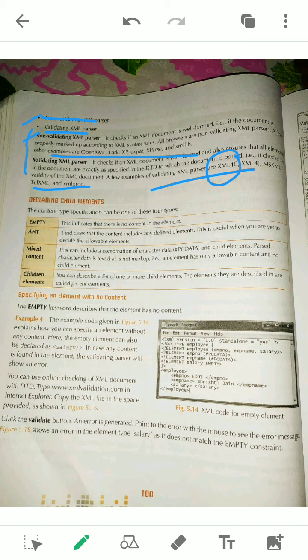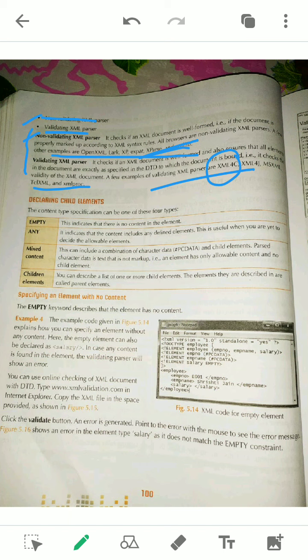It is a validating type of parser. Then XParse and XP are non-validating type parsers, as you can see here. So remember all the different types of parsers. There are two types of parsers: validating and non-validating type parsers.